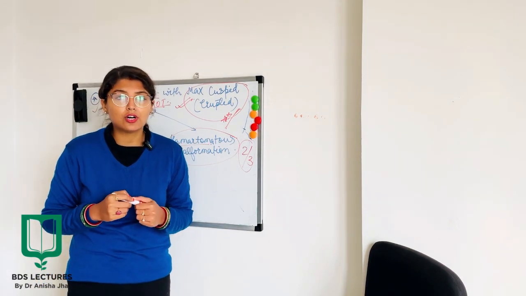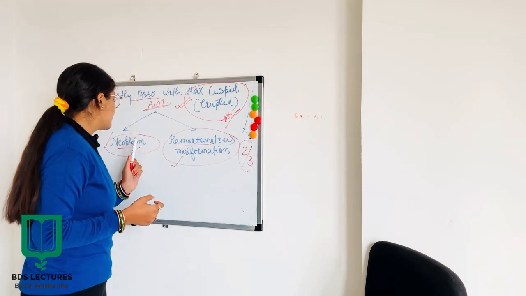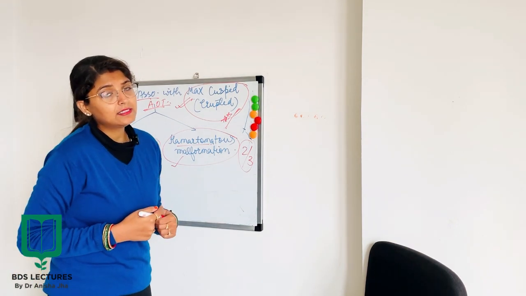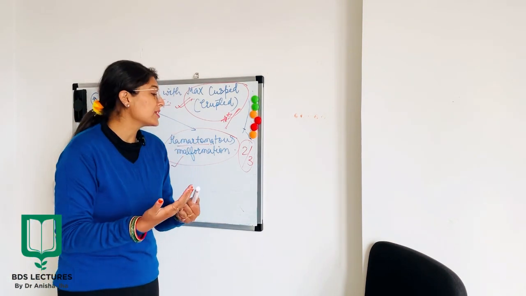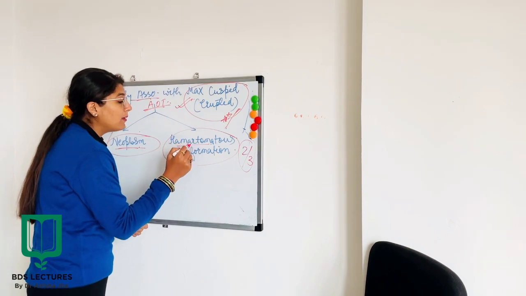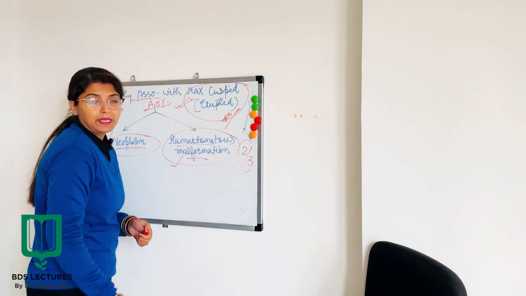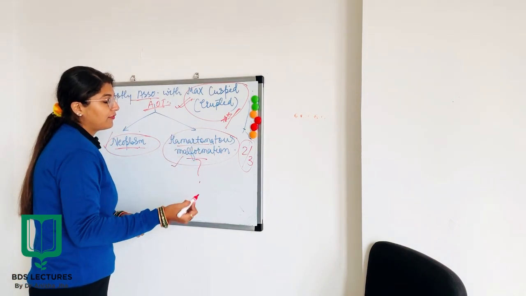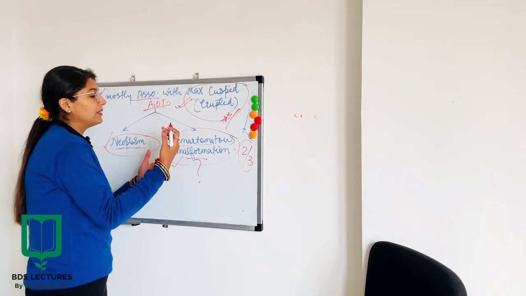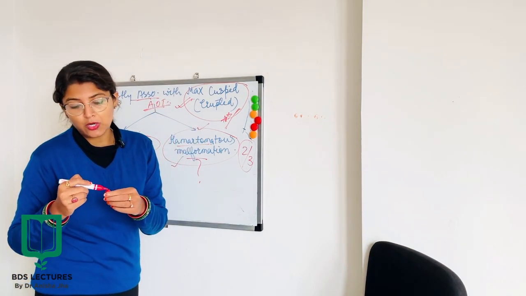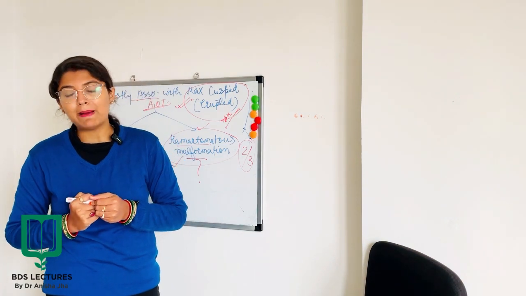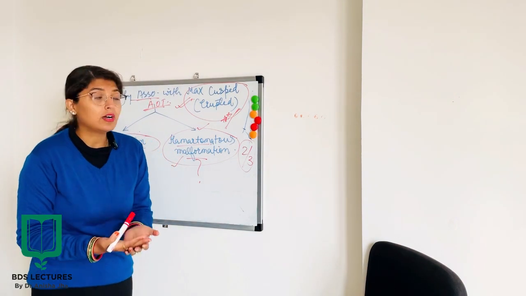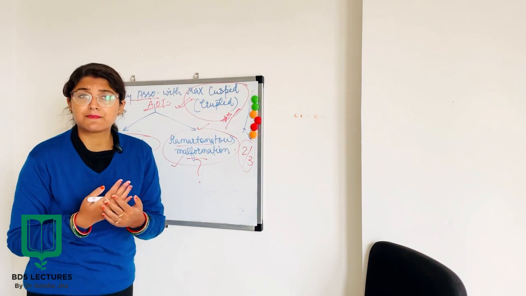So, one school of thought says that AOT is basically a neoplasm and the other school of thought proposes that it is a hamartoma or hamartomatous malformation. Now, what is the reason for considering this AOT as hamartoma? This is because it has a very slow growing pattern and also the recurrence rate of AOT is absolutely very low, okay?